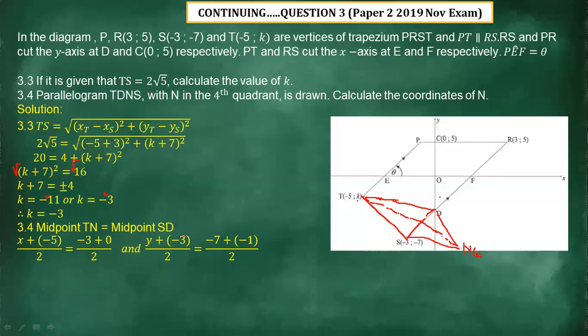The same applies with y. Then from there you simplify it. The value of x is going to be 2, and on this side, the value of y equals negative 5. Therefore, the coordinates of N are (2, -5). All right.